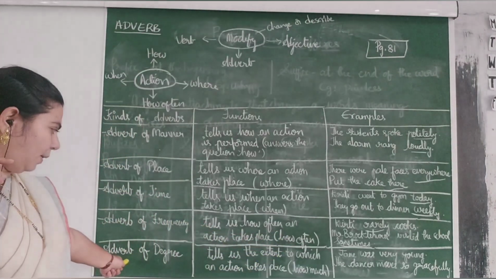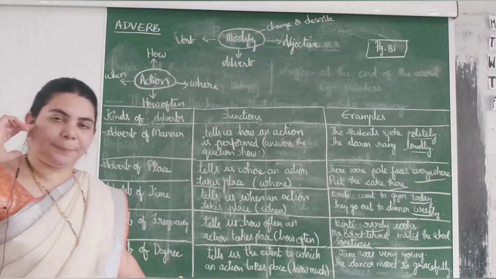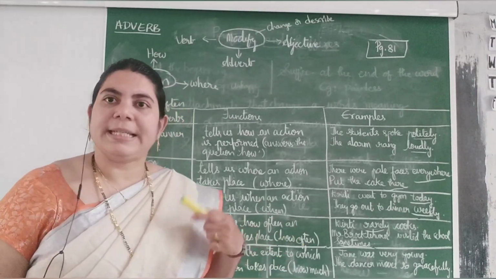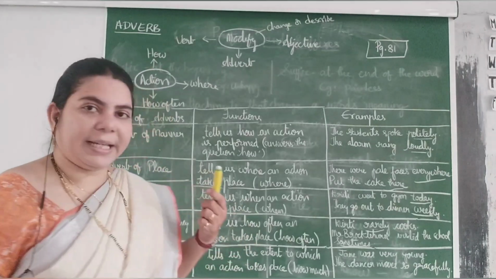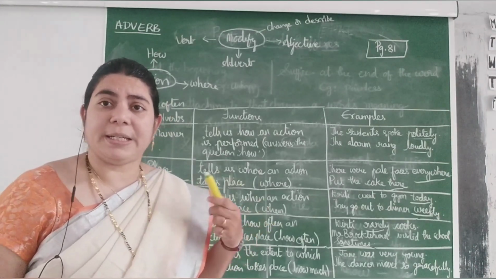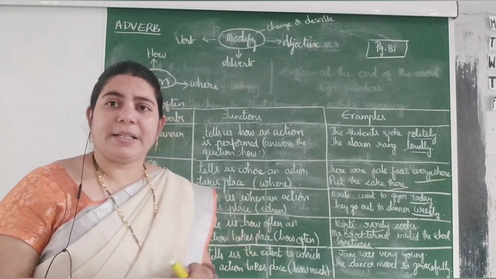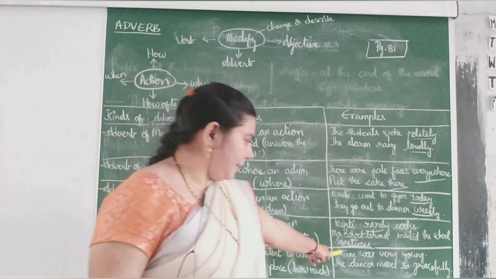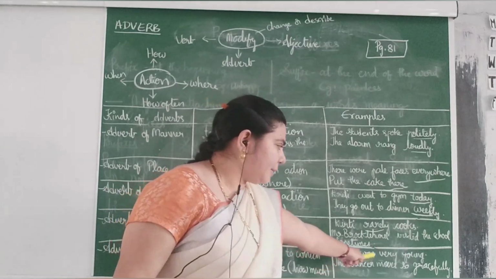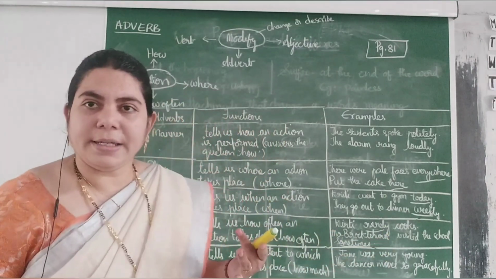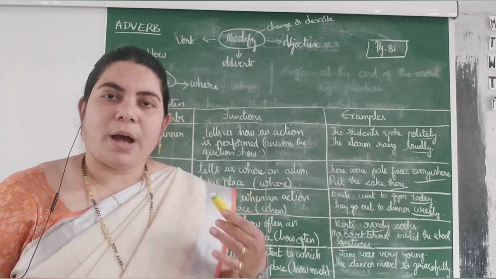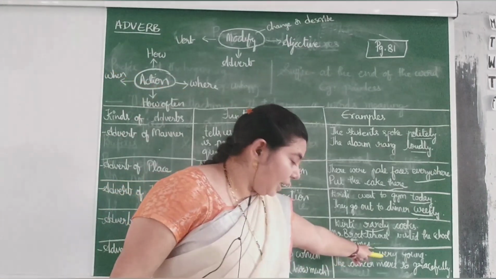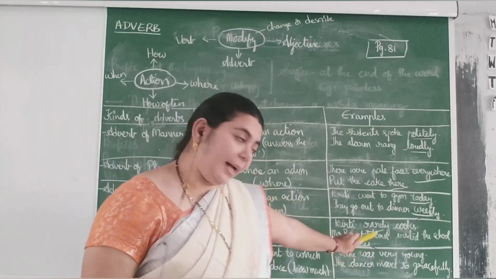So, here it is called adverb of degree. It tells us the extent to which an action takes place, in which intensity it took place. It is explained here in the adverb of degree. Example, let us see here. Jane was very young. Young is an adjective, right? So, how young she is we are describing here. How much? Very. She was very young.